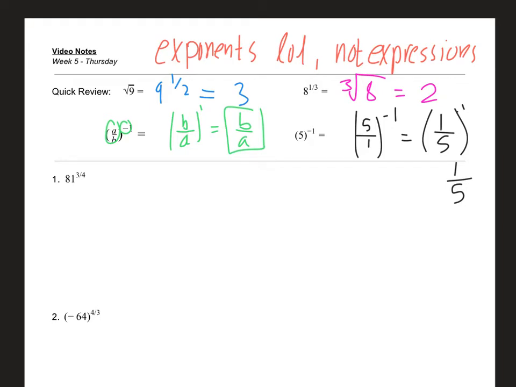So this is week 5, Thursday. So we're actually going to start a new unit, and this is just taking that rational stuff to the exponent, right? So basically, you're always going to have a fraction as an exponent now.